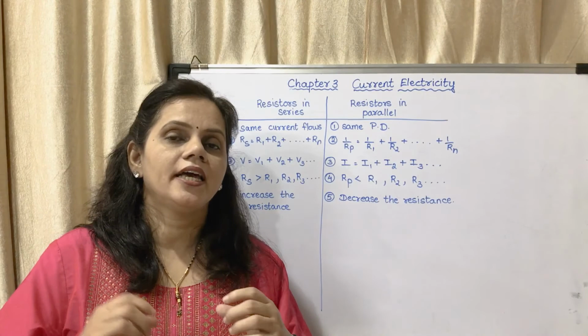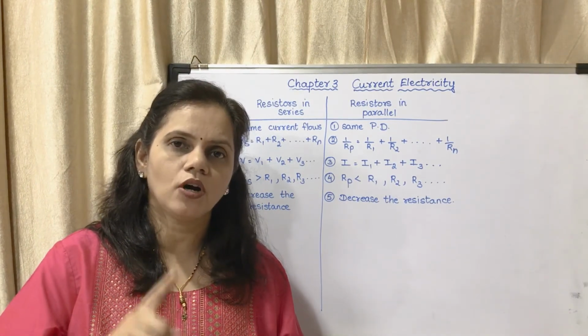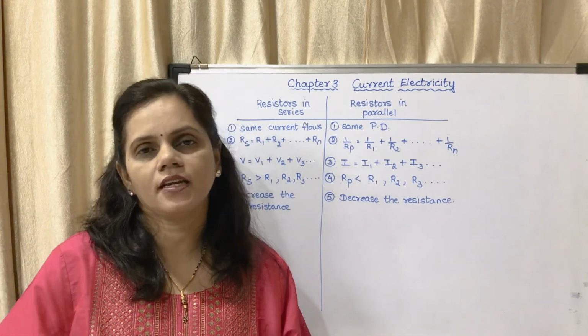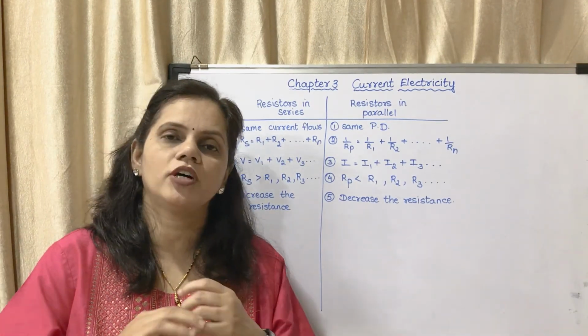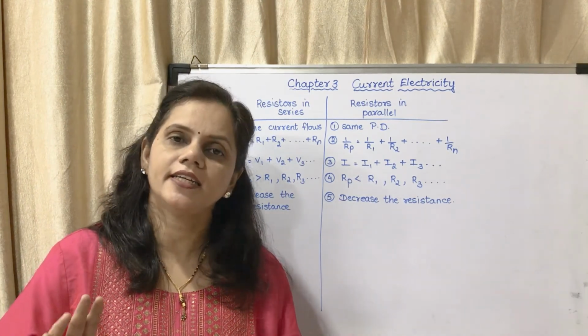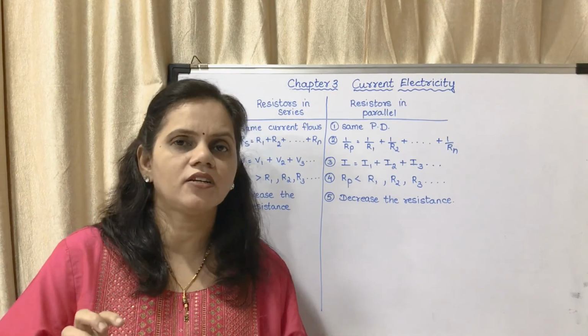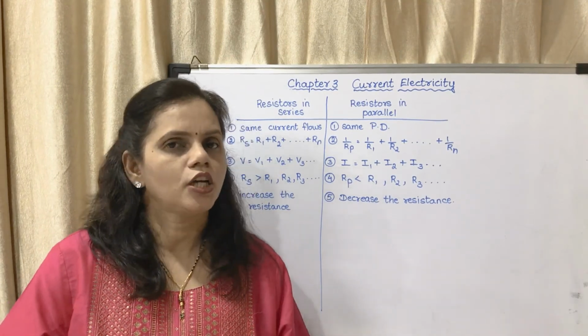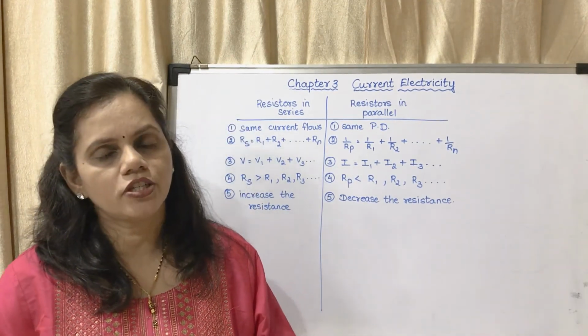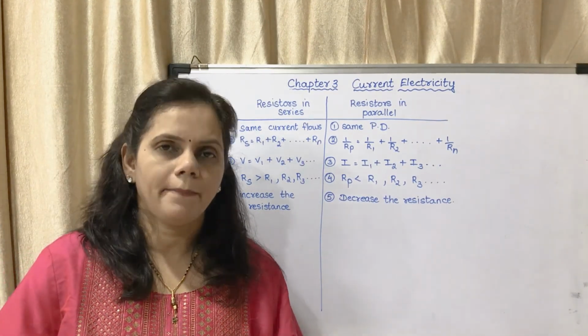But if several bulbs are connected in series, if one bulb goes off, the complete circuit will go off. None of the bulbs will glow if they are connected in series. But if they are connected in parallel, even if one goes off, the others will glow. So this is the importance of resistors connected in series and in parallel.